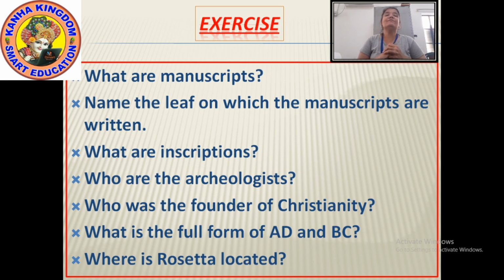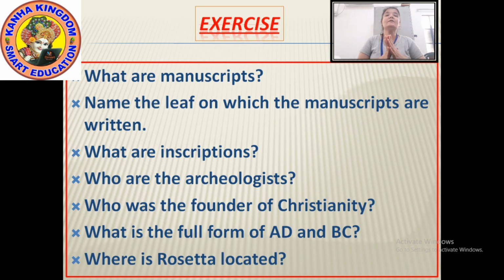who was the founder of Christianity? Who was the founder of Christianity? Lord Jesus Christ. Okay? Founder of Christianity, Lord Jesus Christ.